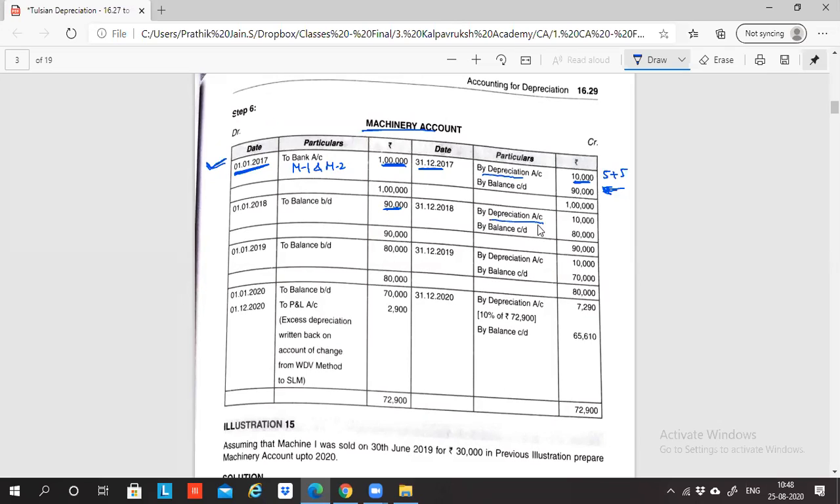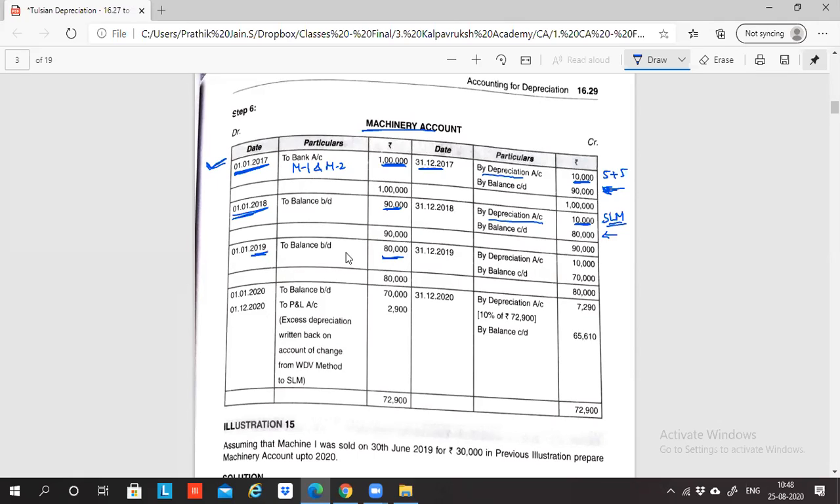How much depreciation would you have charged for 2018? In 2018 you followed SLM. So 5,000 plus 5,000 is how much? Again 10,000. So the balance is 80,000 rupees. This 80,000 is again the opening balance in 2019.